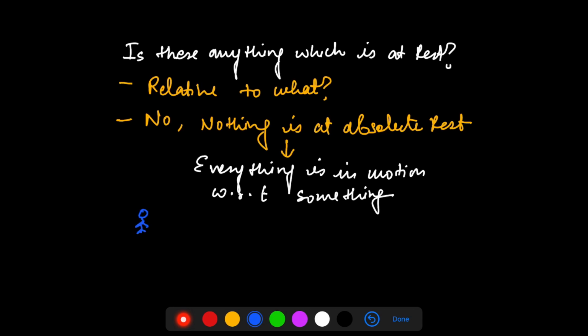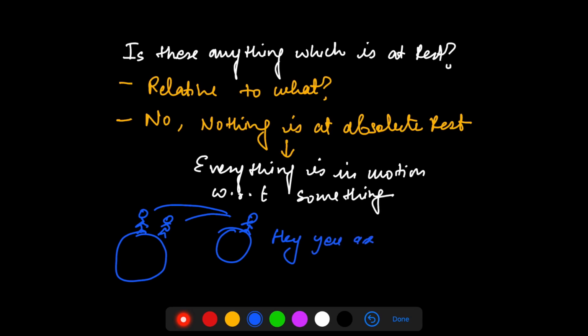Now you can have a contradiction. The contradiction could be that I am a person on earth, there is another person on earth, we are not moving with respect to each other, so we are at rest with respect to earth. But if let's say we have some technology or something and there is a person on moon who is observing you two, then what would the person on moon say?